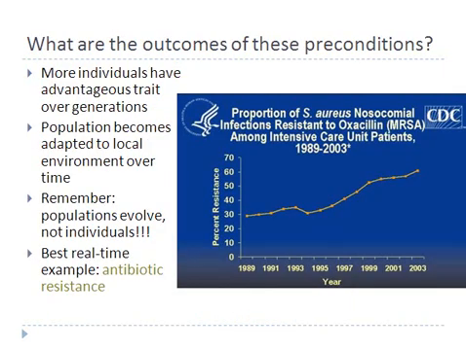Let's look at a present day observation, or a fact about natural selection, that we can look at as an example from every day, and that is antibiotic resistance, and the recent scare of MRSA. MRSA stands for methicillin-resistant Staphylococcus aureus. Staphylococcus aureus is a bacteria that is present in our normal flora.